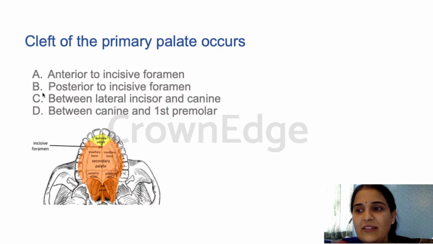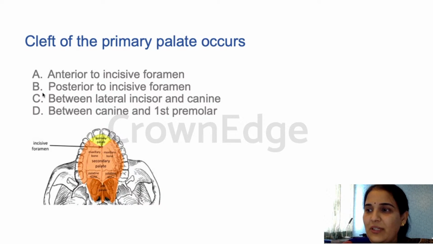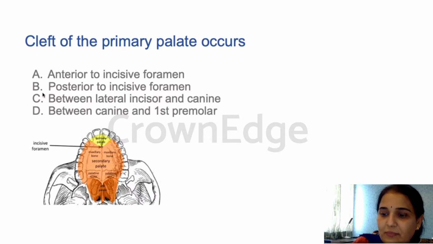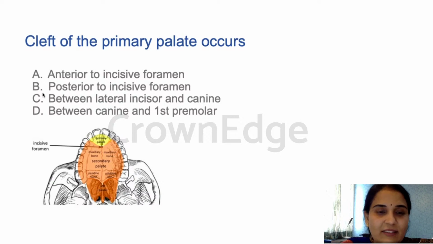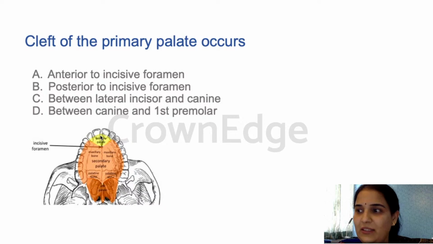So A is the answer for this question. Let's stick to A because that is called the primary palate, anterior to the incisive foramen. The other area behind that is called the secondary palate. Just for your understanding, I have put an image here. This is the primary palate, and this entire region is the secondary palate, so you should not have any confusion. Here is the incisive foramen. Anterior to it will be the primary palate, and if the cleft happens here, it is a cleft of the primary palate. So the answer is A for this.